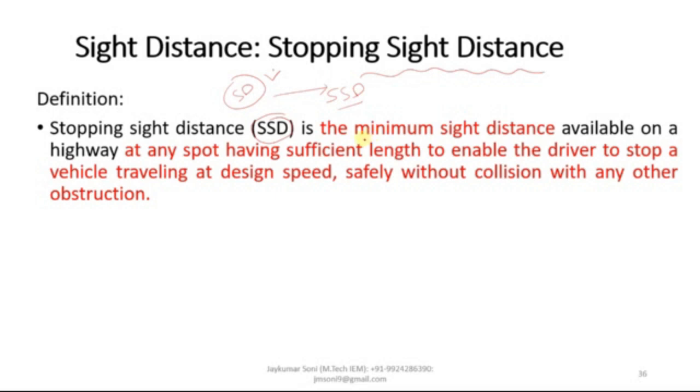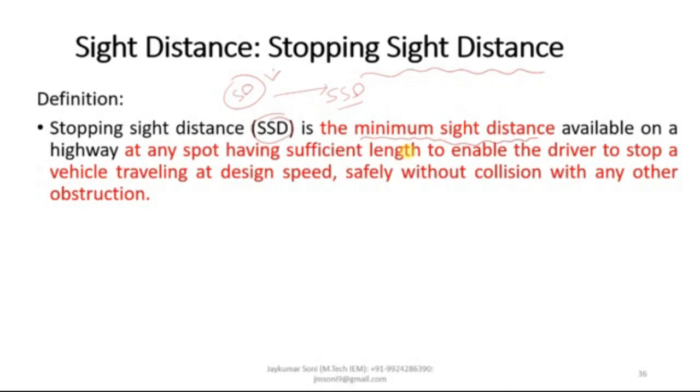Sight distance was the actual, and stopping sight distance is the minimum sight distance which is available on the highway at any spot, having sufficient length to enable the driver to stop a vehicle traveling at the design speed safely without collision with any other obstruction.